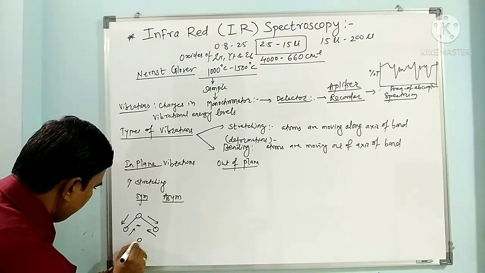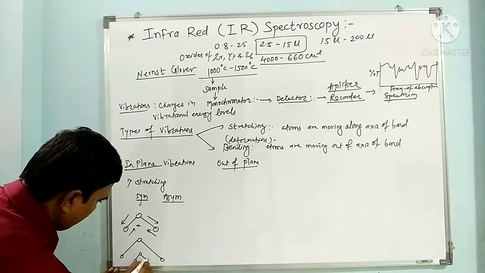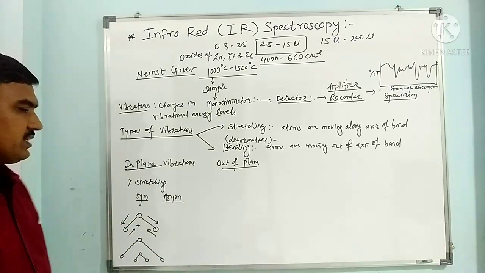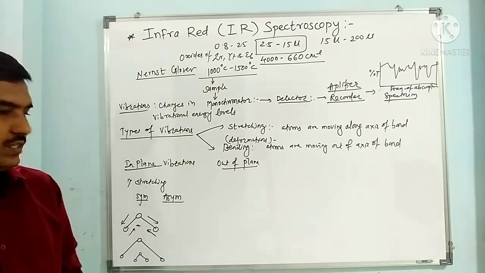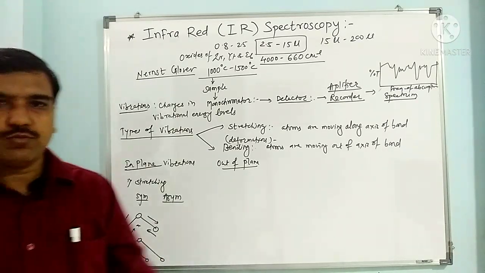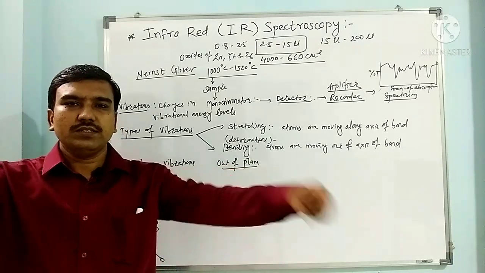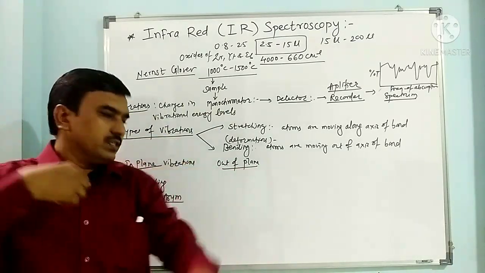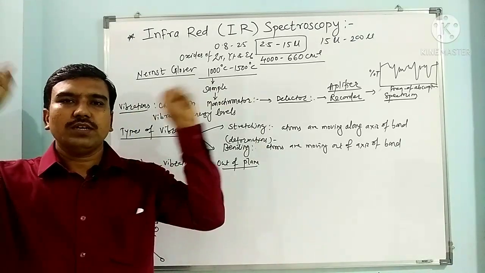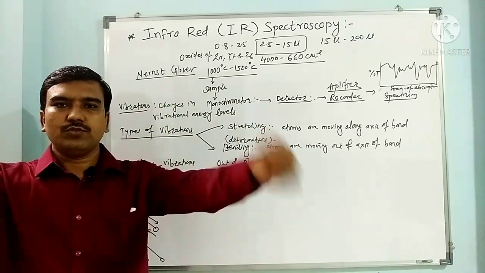So we may have this or this. This is called symmetric stretching, and it is an in plane vibration. Suppose this is the central atom and these are the two bonds. Both are shortened or both are elongated.